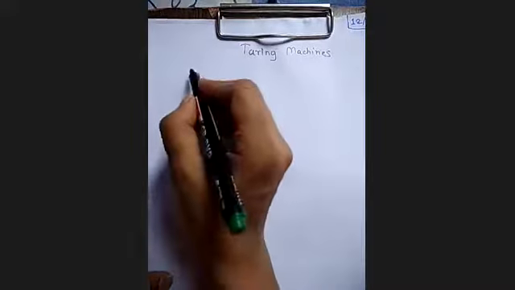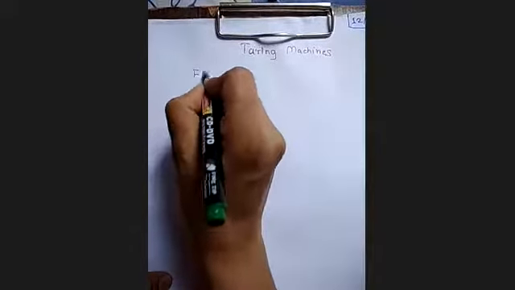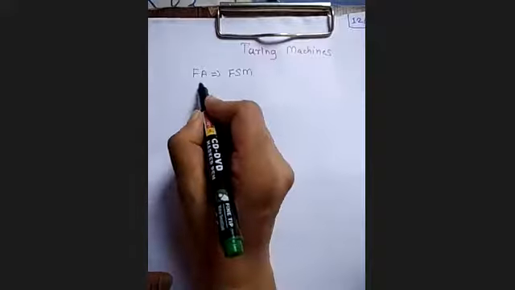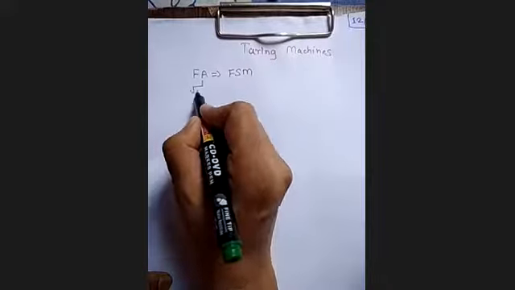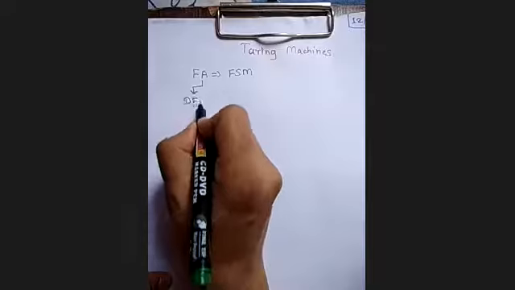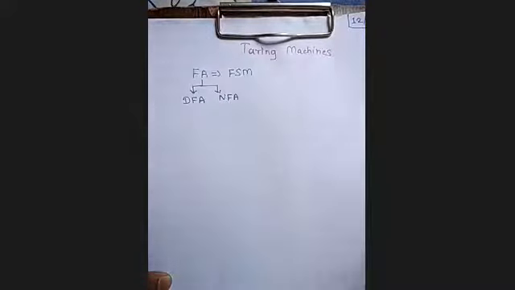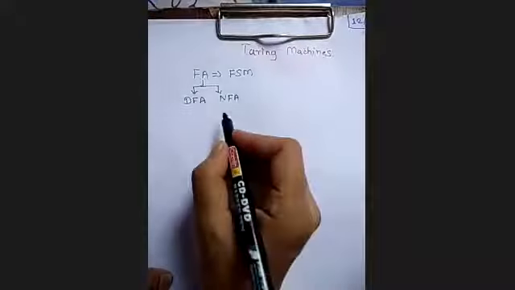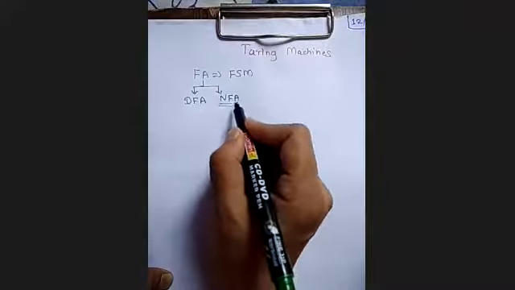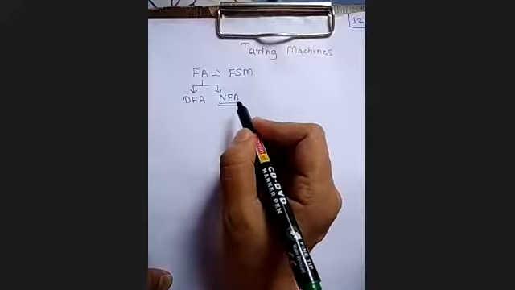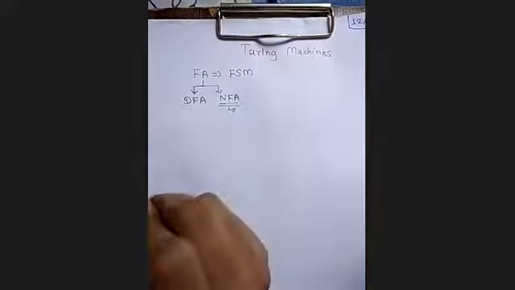Okay. And finite automata, which is a what? It is a mathematical model of the finite state machine that we have covered. Then we have seen there are 2 types of finite automata: DFA, deterministic finite automata, and NFA, non-deterministic finite automata. Okay. So there we have seen that in case of a non-deterministic finite automata, there can be transitions on the epsilon, or there can be more than one transition for the same input symbol from one state to another state. In case of NFA, we have seen.